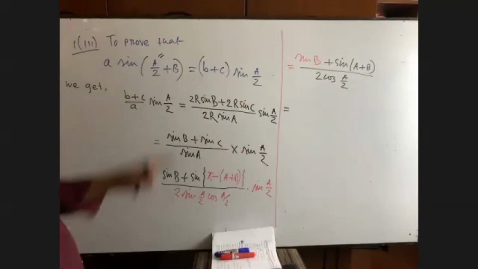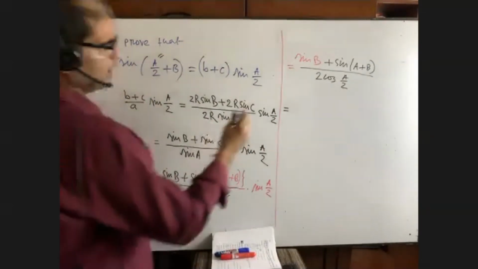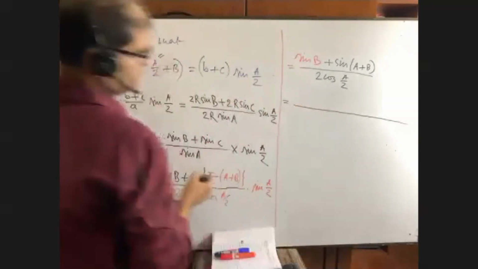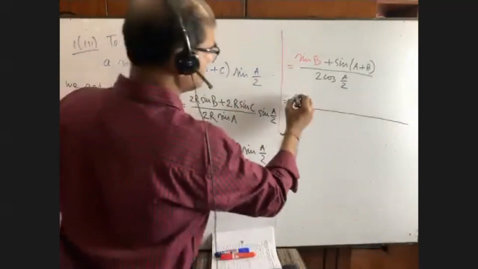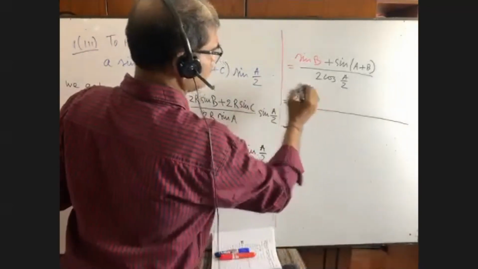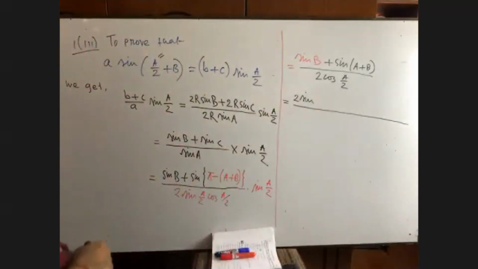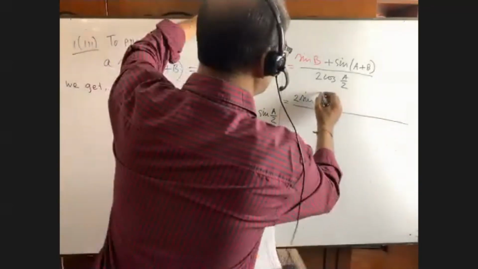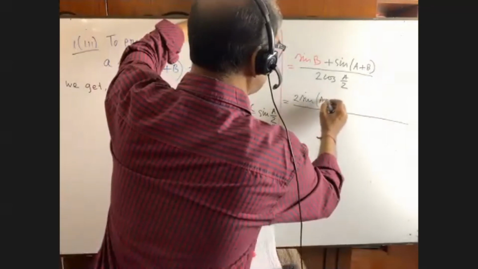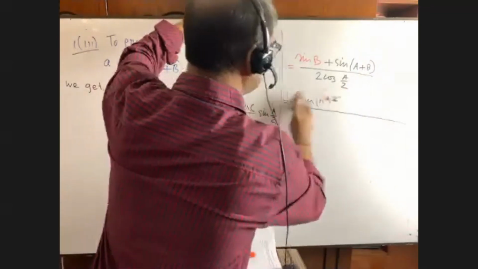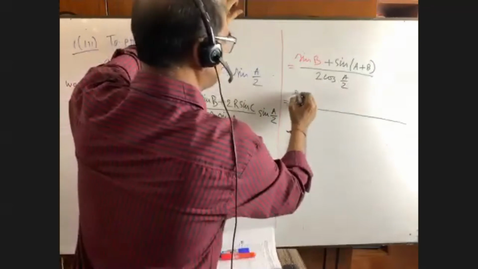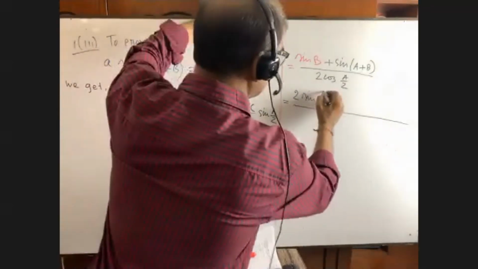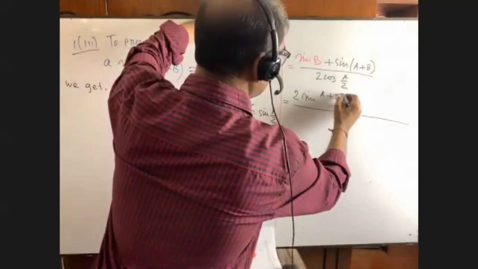Now, okay, sine C plus sine D. What is the formula? Sine C plus sine D, please let me know. 2 sine (C plus D) by 2 into cos (C minus D) by 2. If we add C plus D, will I get A plus 2B? Okay, I'm writing again. 2 sine (A plus 2B) by 2.